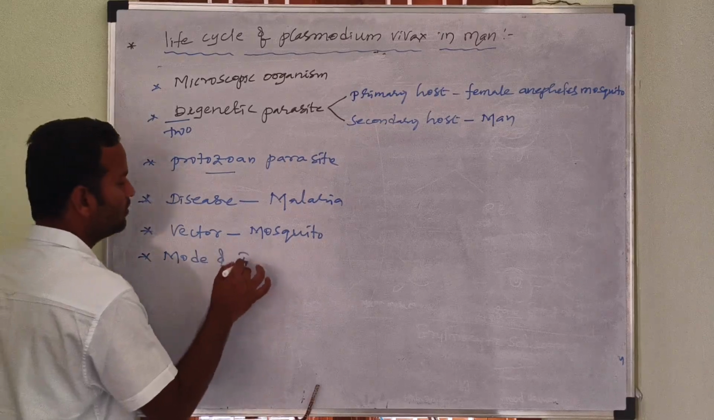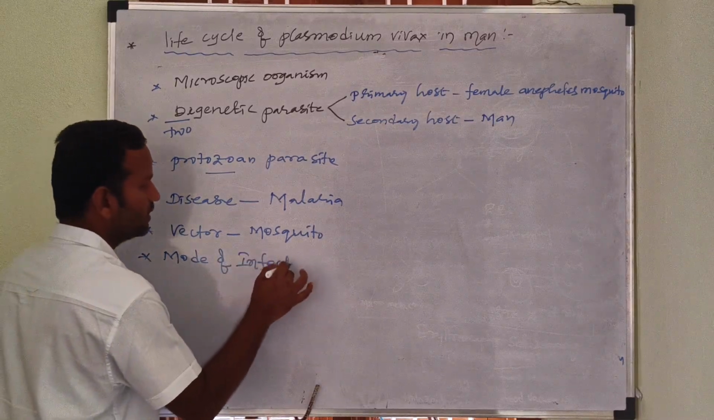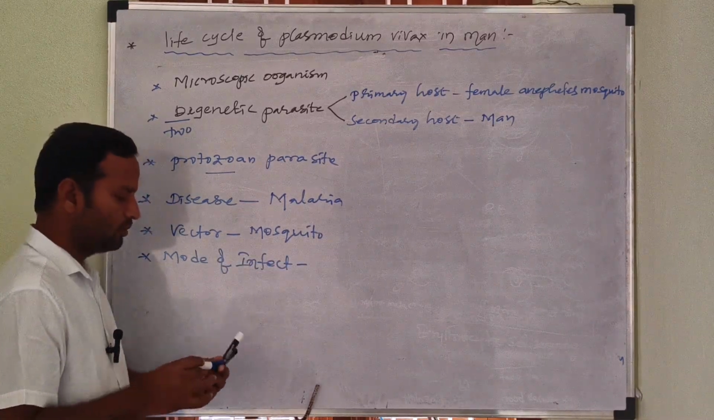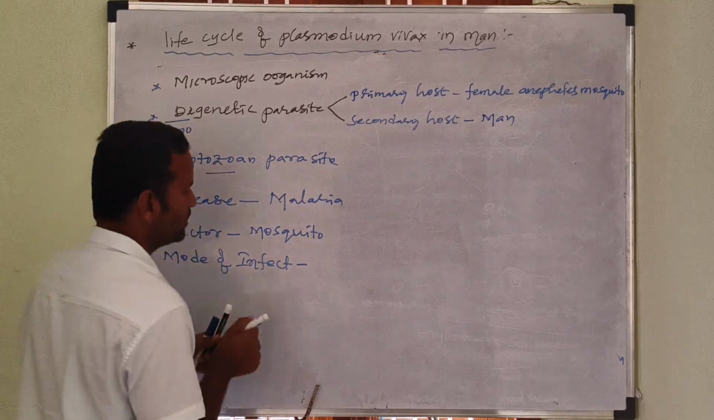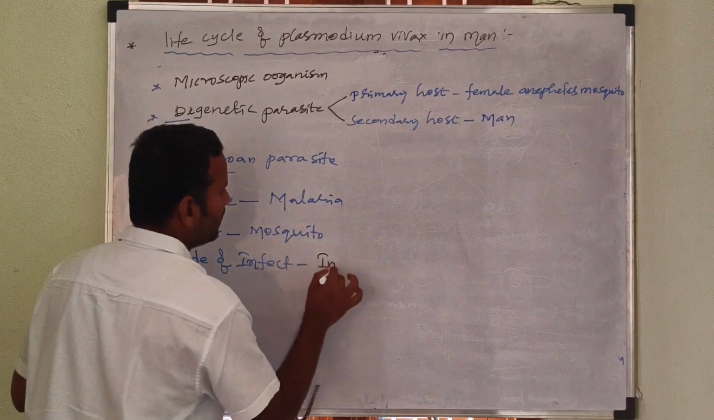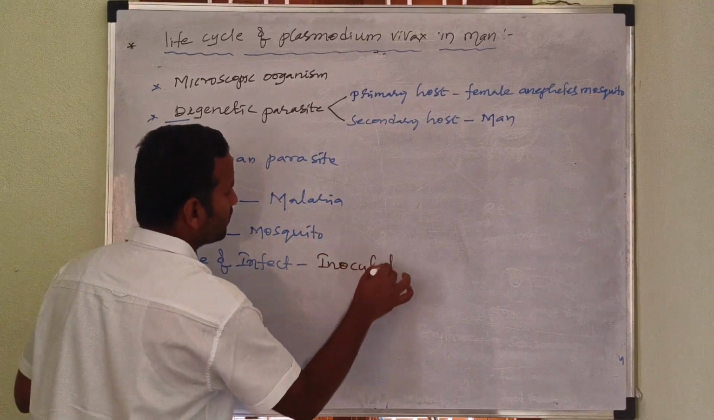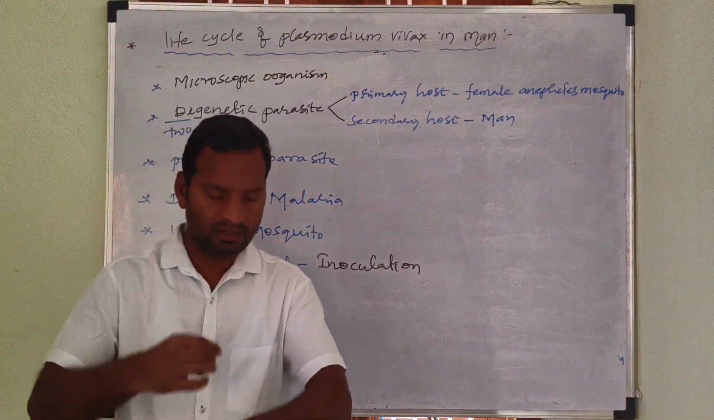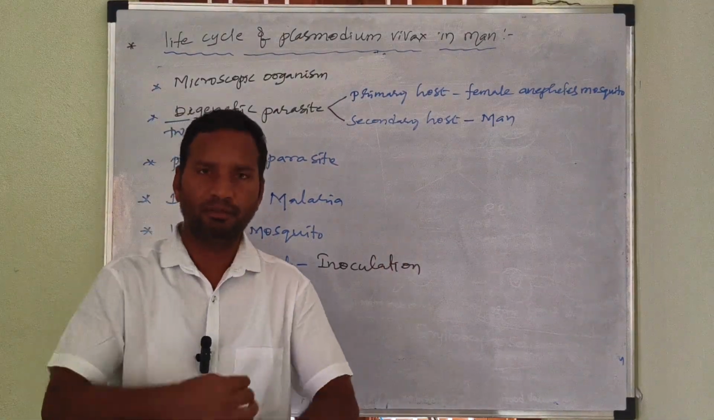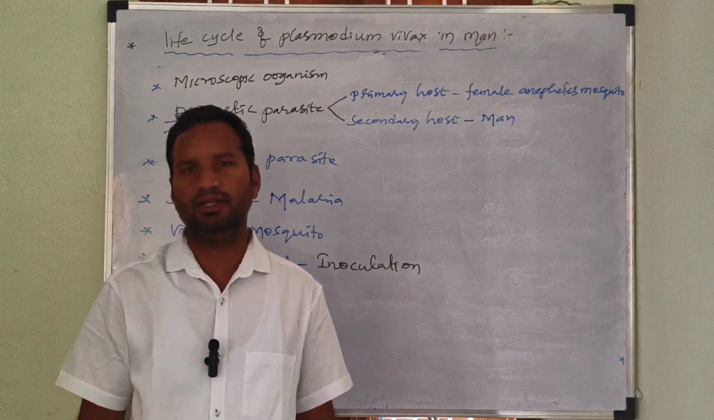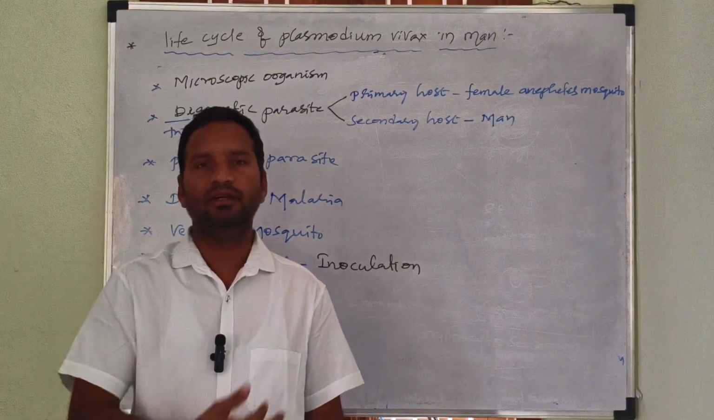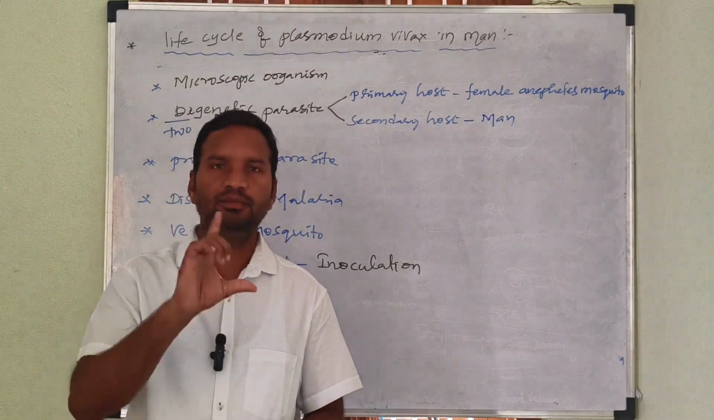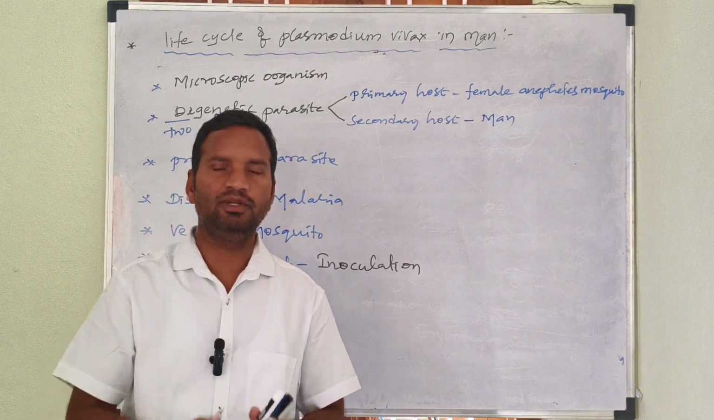The next one is the mode of infection. How does it infect person to person? Especially by inoculation. Inoculation means the mosquito is biting the human being. The process is called inoculation, like an injection. This is the primary introduction of Plasmodium vivax.